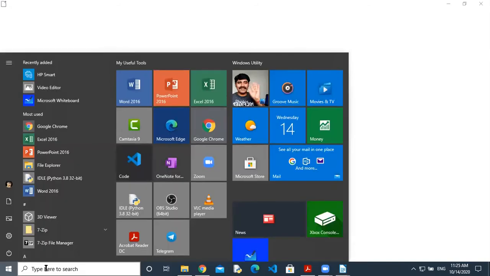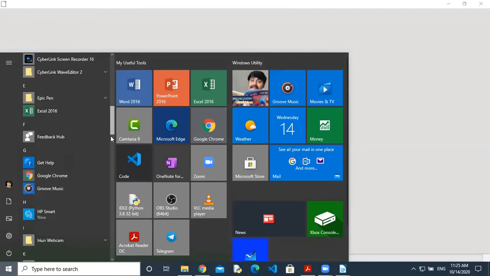So let's see, it's opening or not. Yeah, it's opening. It will take some time, but it will open the file also. So let's see if it's working or not. In between, I'm going to show you what you will get if you install LibreOffice on your computer.